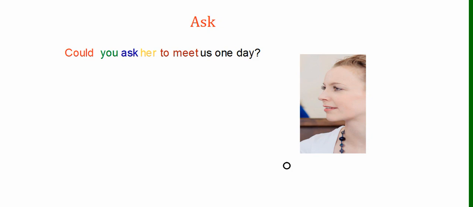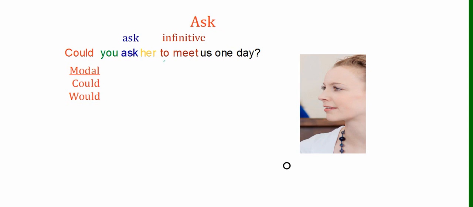This one uses ask, and one of the girls from the dialogue asked, "Could you ask her to meet us one day?" So the structure always starts with a modal, like could or would, okay? And we've used ask, and ask is always used in conjunction with the infinitive.